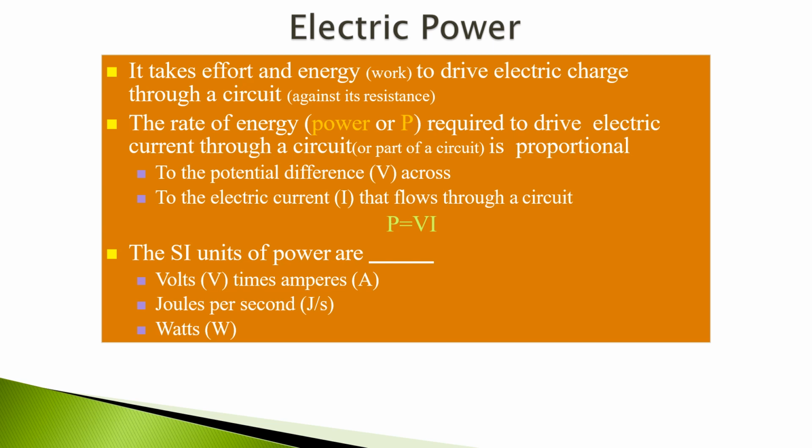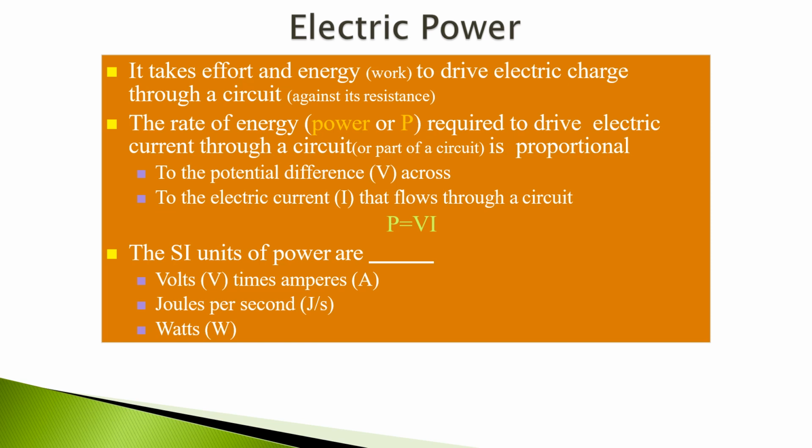So we can also write P is equal to V into I. The SI unit of power is volt times ampere, joules per second, also called watts.